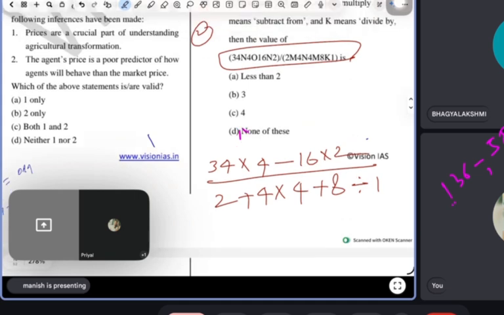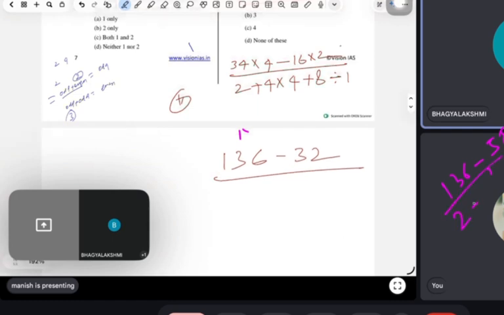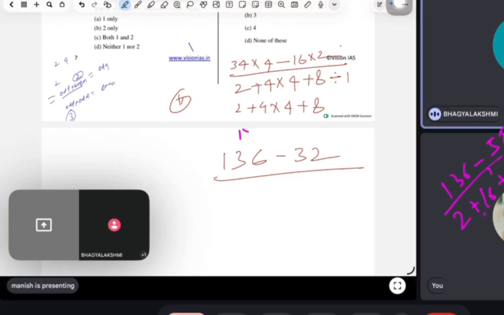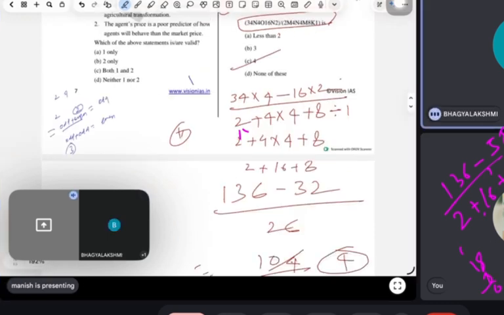So see, we will solve. Wait. If you solve this number, you will get the answer. Then you divide by 1, which you wrote at the end, K. Yes, 4 is there.